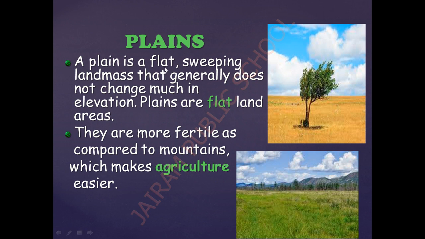A plain is a flat sweeping landmass that generally does not change much in elevation. Generally the flat land areas are called plains. Yes. And the plains are more fertile as compared to the mountains, which makes agriculture easier. So we have seen that in mountains also there is a practice of doing agriculture. Yes, we have seen about that, terrace farming and all. But compared to the agriculture method in a mountain, doing agriculture on flat land makes it much easier.